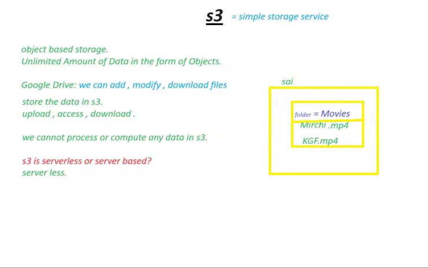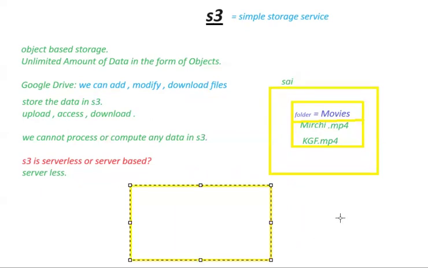So in S3 also, let's say this is the S3 service, which is provided by AWS. In this S3, we are going to create buckets.